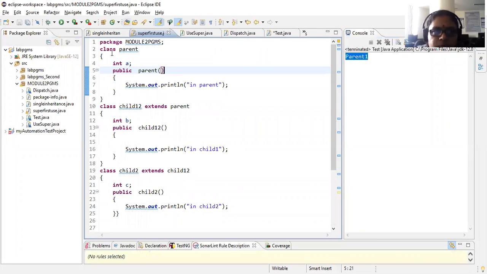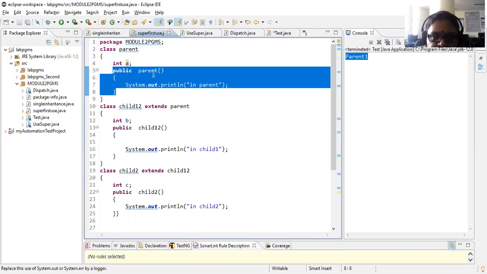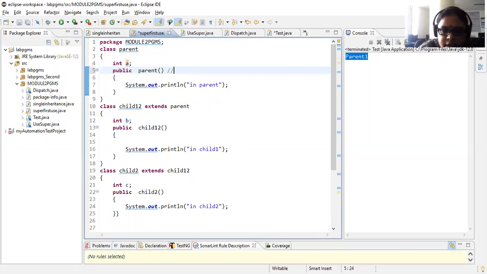See here, all of you. I'm having one class called parent class, and what is the instance variable here? Int a. Now what is this? The method which is having the same name as the class name. What is this called as? It is called your constructor. Constructor is a method which will have the same name as the class name. Constructor can be parameterized or there can be no parameters also inside the parent.